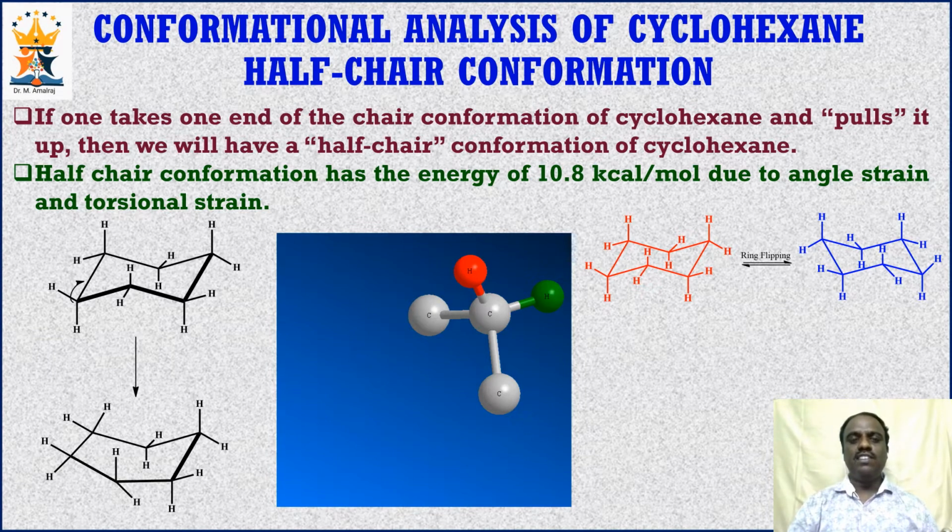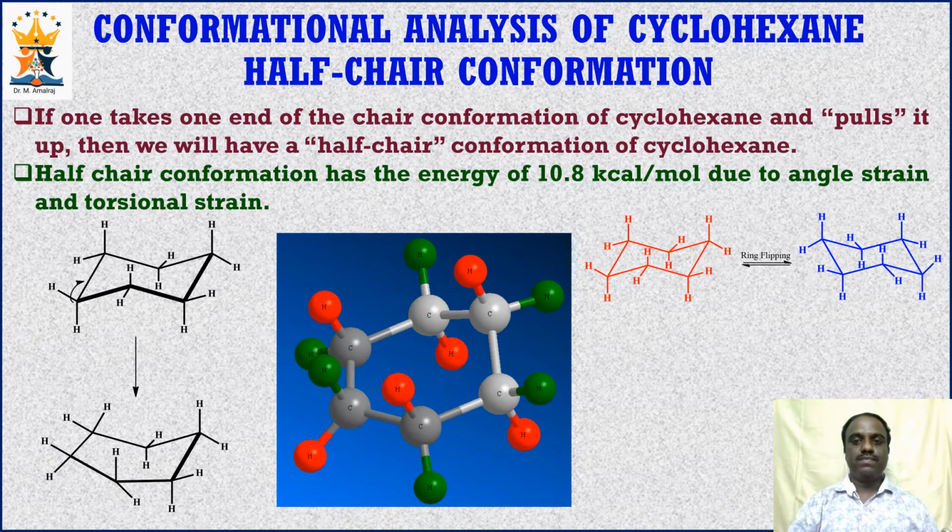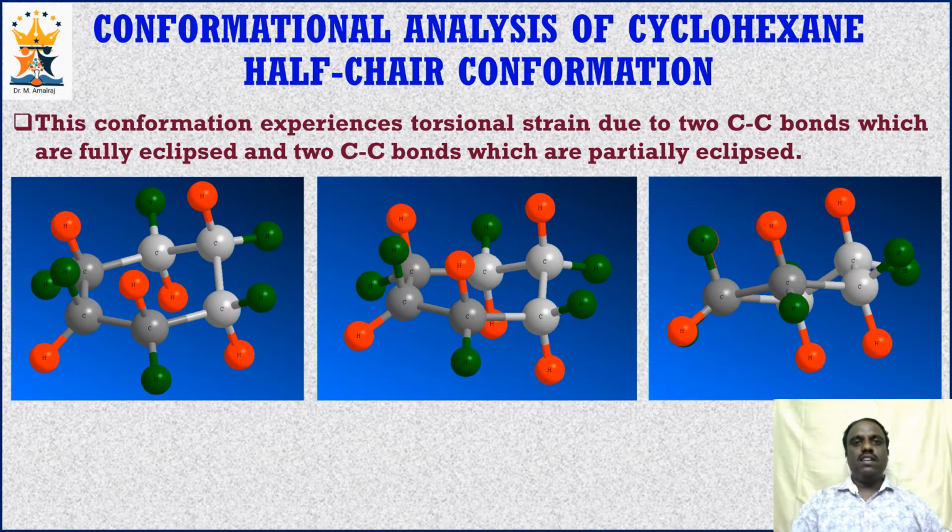So the energy of the half chair conformation is lesser than the typical flat hexagon, but it is higher than the chair conformation of cyclohexane. So not only angle strain, half chair conformation also experiences torsional strain due to two carbon-carbon